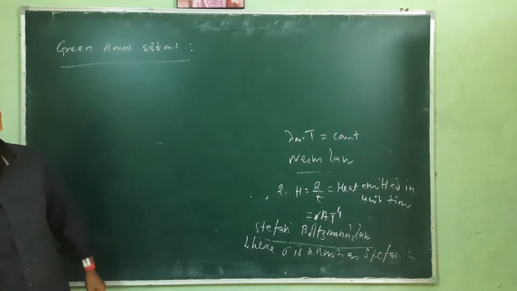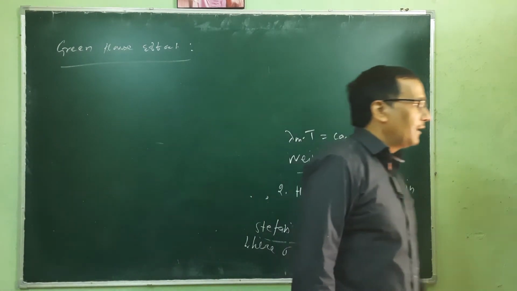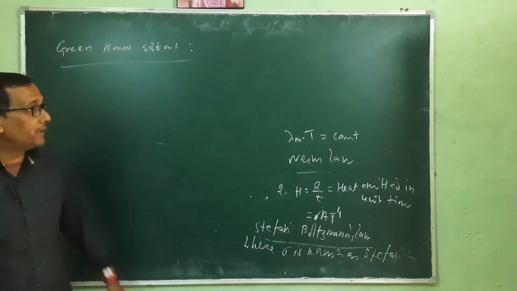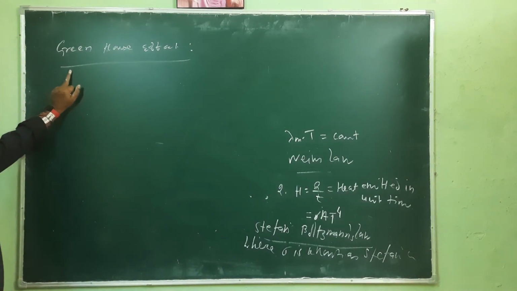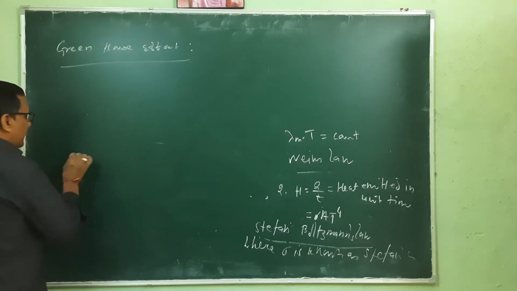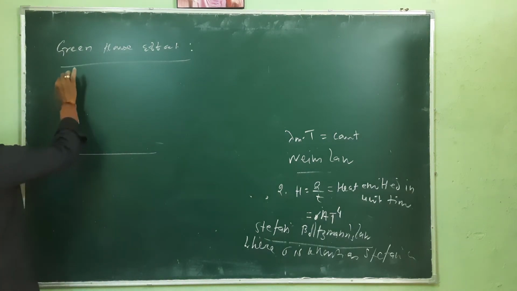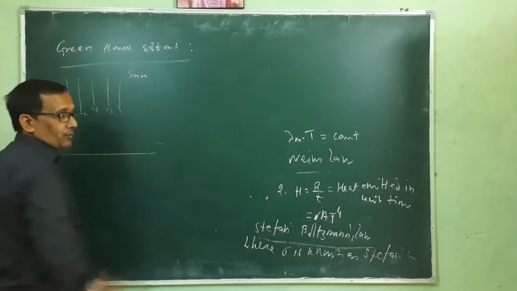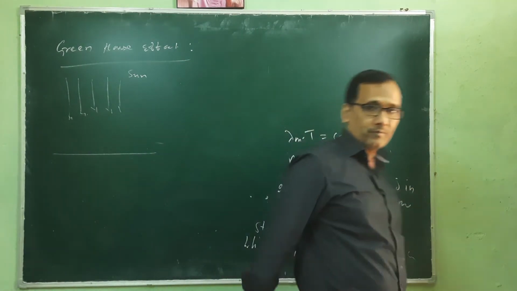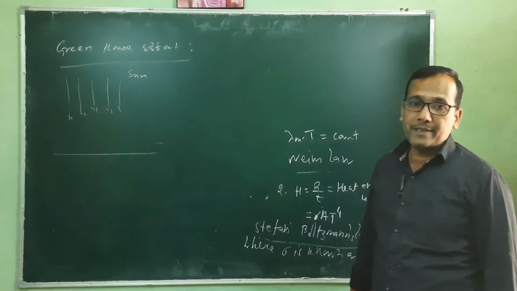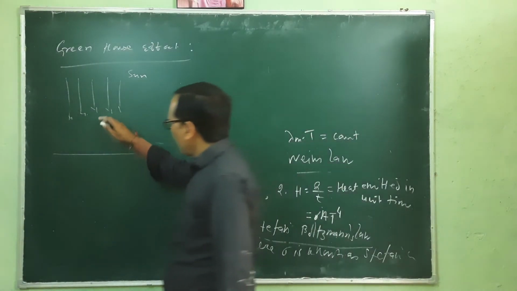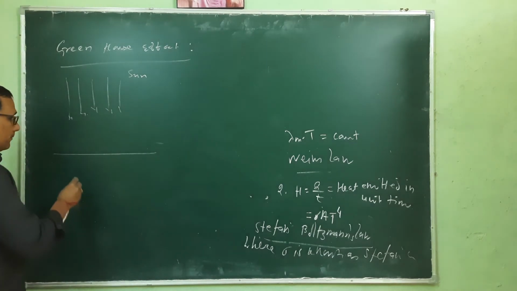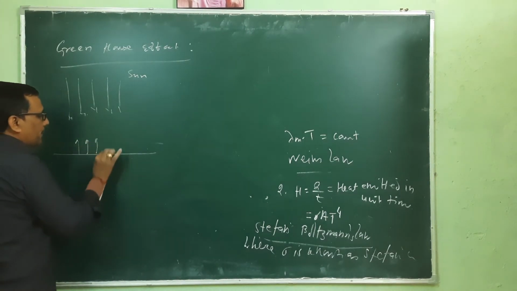Our earth is getting warmer day by day, 0.3 degrees centigrade to 0.6 degrees centigrade per year, and that is because of the greenhouse effect. And what is that greenhouse effect? The surface of our earth gets radiation from the sun, from its photosphere. From the photosphere of the sun we are getting heat energy, and some amount of this energy is absorbed by the surface of the earth, and most of the energy is reflected by